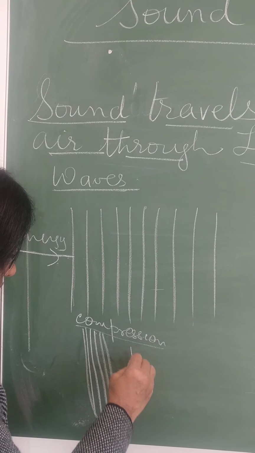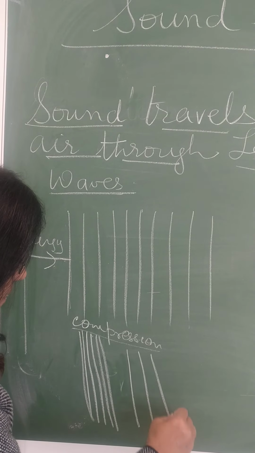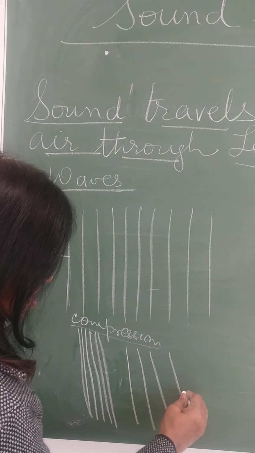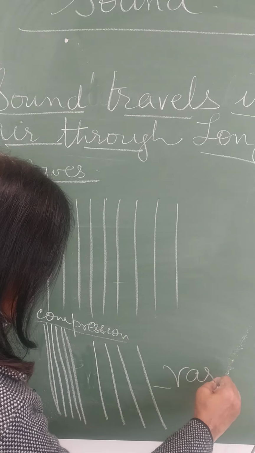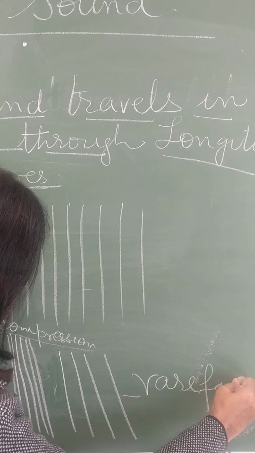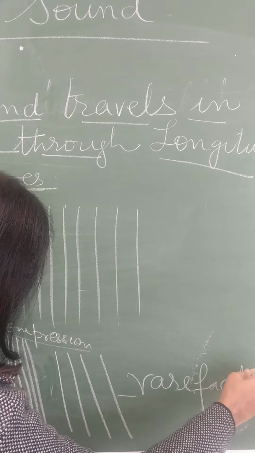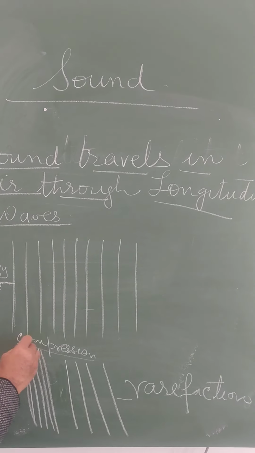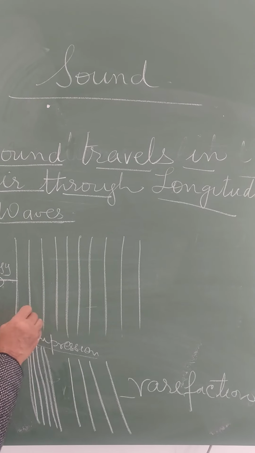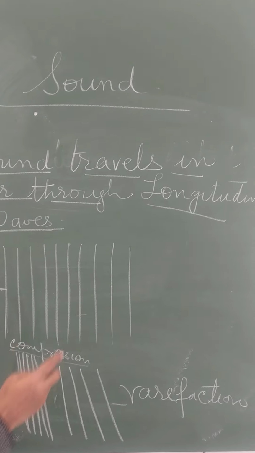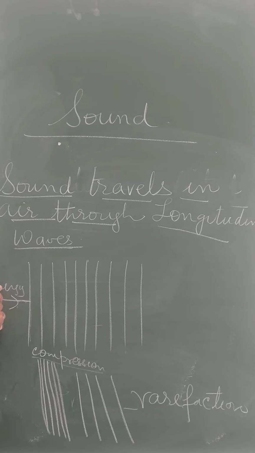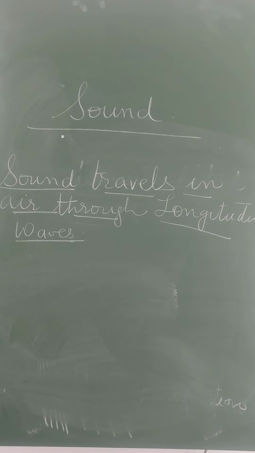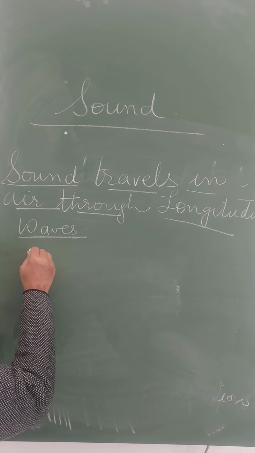And then the condition comes this way. Now the particles move apart. This condition is known as rarefaction. What is it called? Rarefaction. And one compression and one rarefaction makes one longitudinal wave. One compression, one rarefaction makes one longitudinal wave.